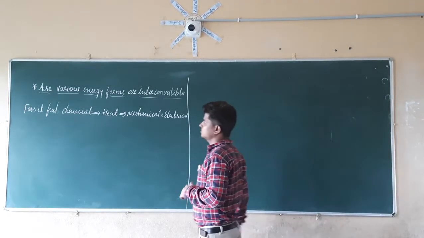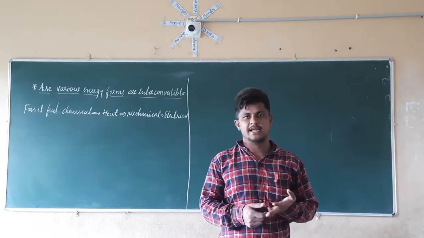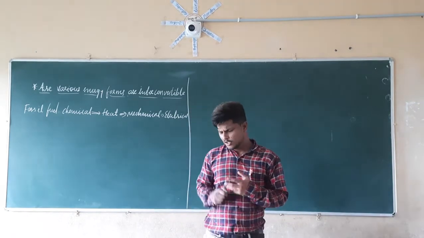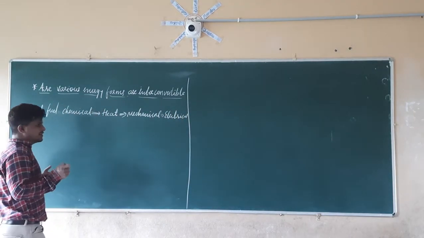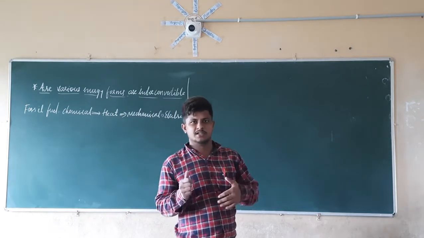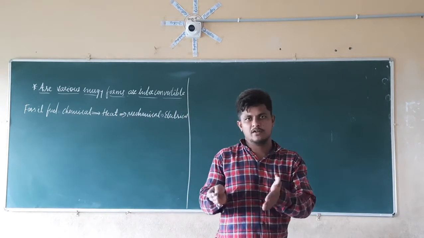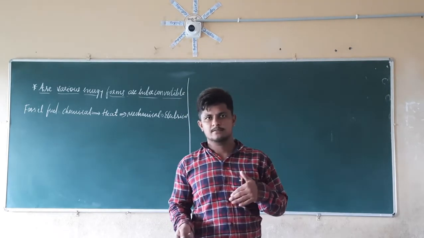So we discussed the various forms of energy, that is kinetic as well as potential energy. Now we are going to discuss whether various energy forms are interconvertible. That is, can one form of energy be converted into another form? Is it possible?